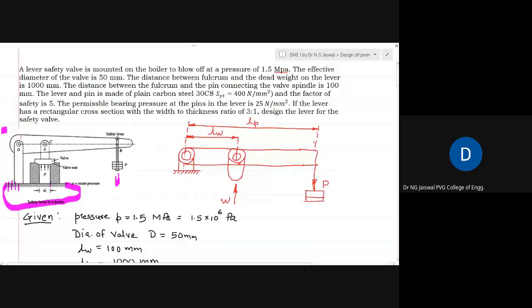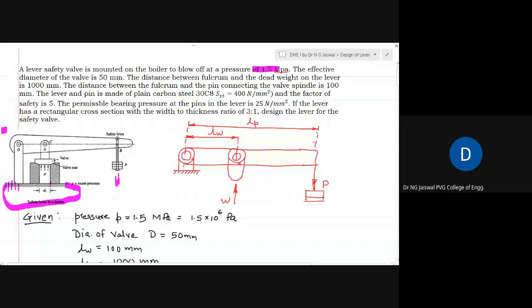For this application, we have to design a lever. It's called a lever safety valve. If I read the complete statement, a lever safety valve is mounted on the boiler to blow off at a pressure of 1.5 megapascal. So this is actually the equilibrium pressure.